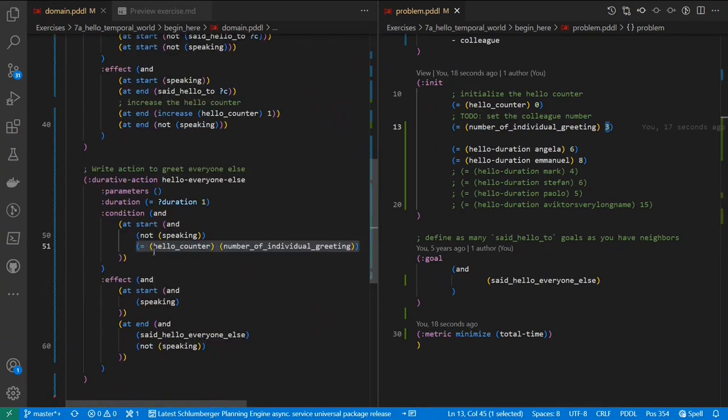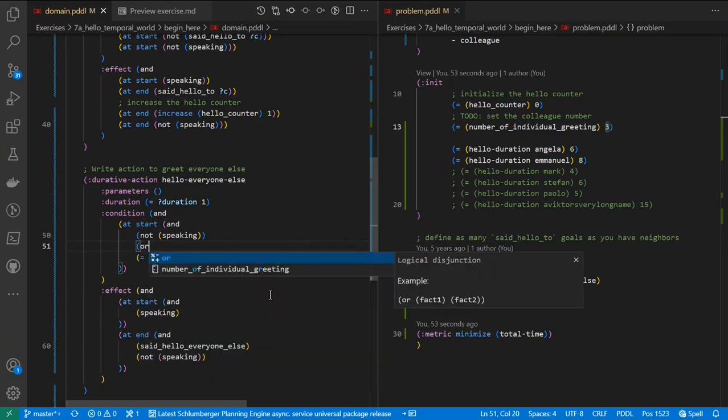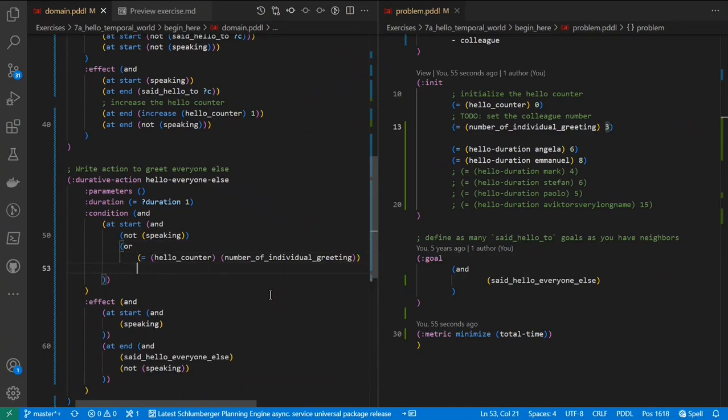Obviously, it will be something to do with this condition here, if that's the one that is not general enough. One way of doing this is to put a logical disjunction here and say that either you greeted all the people that you were supposed to greet by name, or you've greeted everyone that's in the meeting room already.